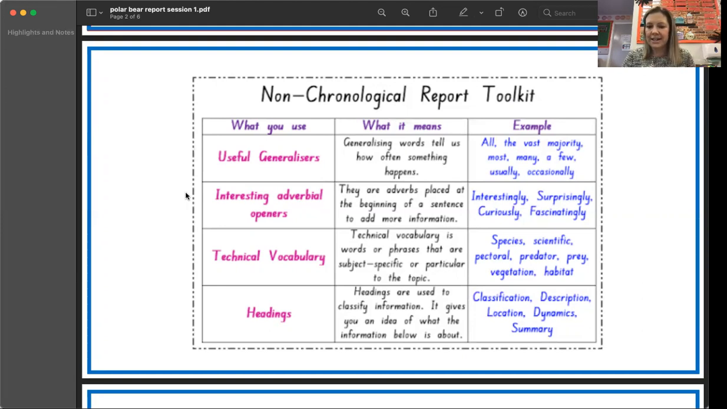So interestingly, or fascinatingly, actually, that's a really good one for this. So fascinatingly, polar bears actually have black skin. And what did they say? It said hollow fur, didn't it? Which was very, very interesting to find out. So you might use them in that sort of way in your report.